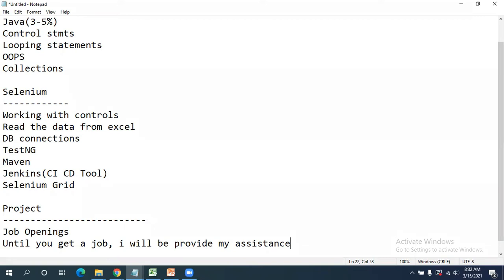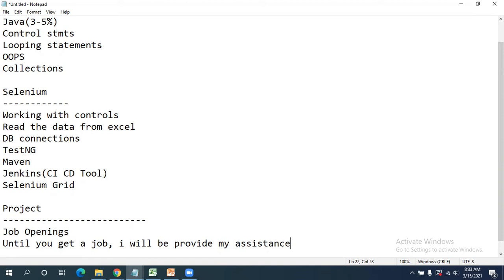And coming to the Selenium part, whatever tools we are using in real time, I will try to cover all of those in the Selenium part. Along with this, I'm going to give you some interview questions as well, so that it will be easy for you to crack the interview. And one project, also a few scenarios, we're going to do, so that you will get complete real-time knowledge of how we need to do things.